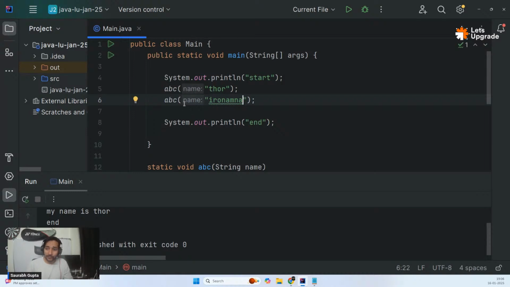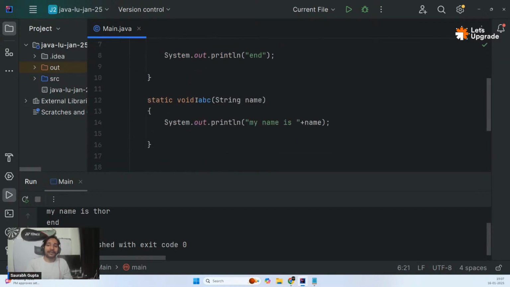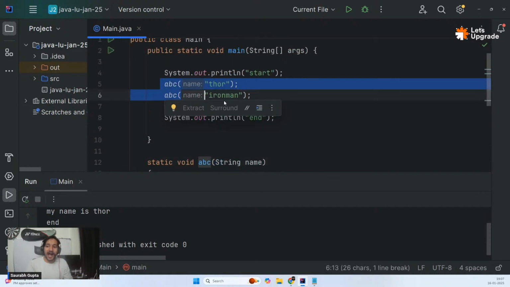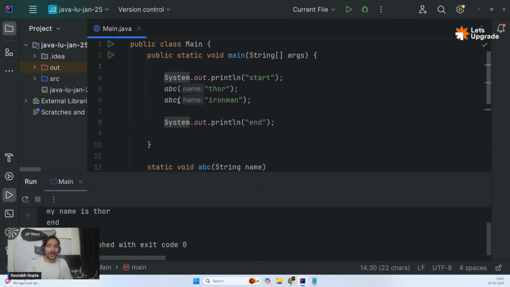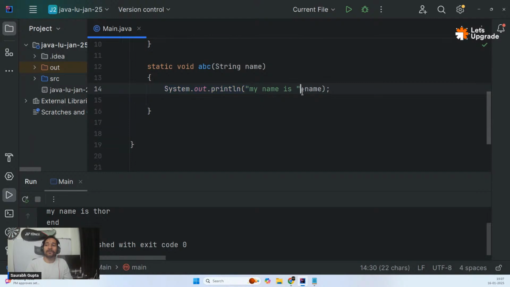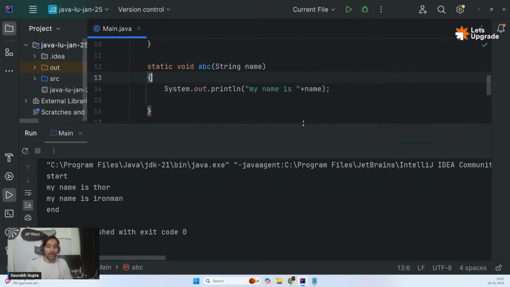And guys, see one more thing. This thing I'm not writing. This is just a hint which IntelliJ is providing, so don't think I'm writing that. You don't have to write that. You just have to write the value. So if I pass Iron Man, now I'm calling the exact same function twice. I'm reusing the exact same code twice, but I'm passing two different data, so it will print two different things. One time it is printing my name is Thor, other time it is printing my name is Iron Man.